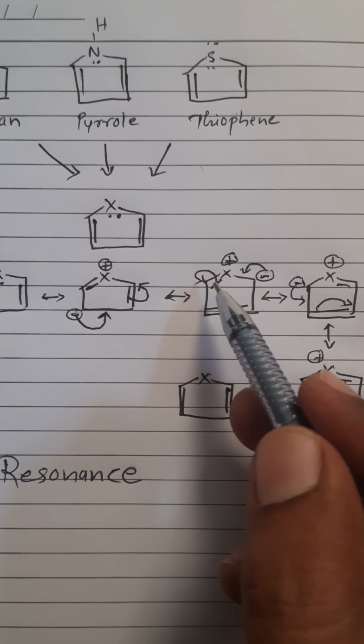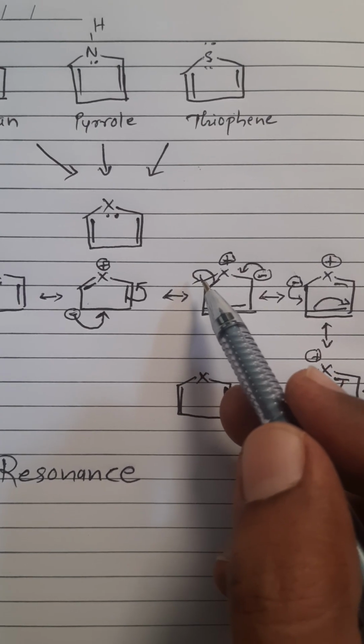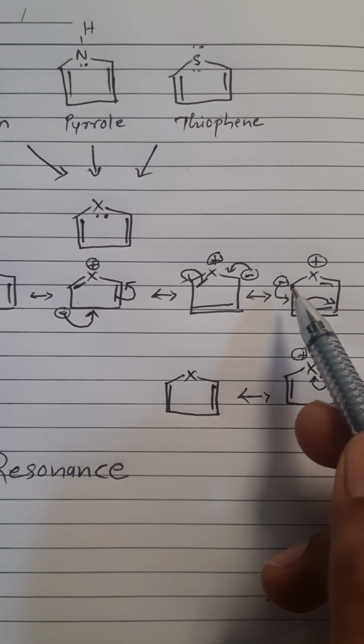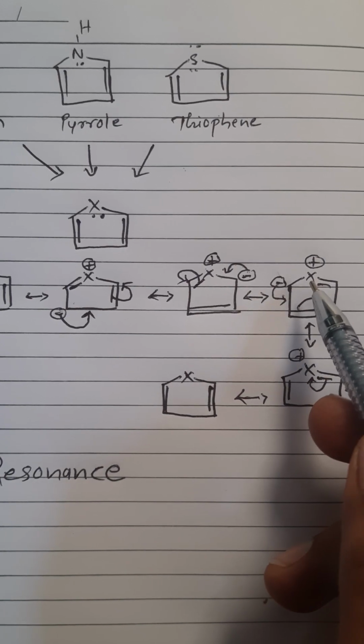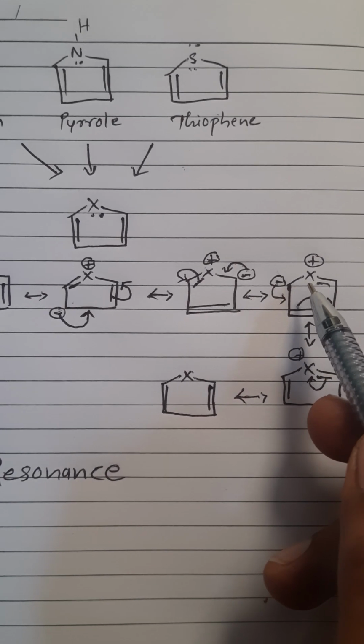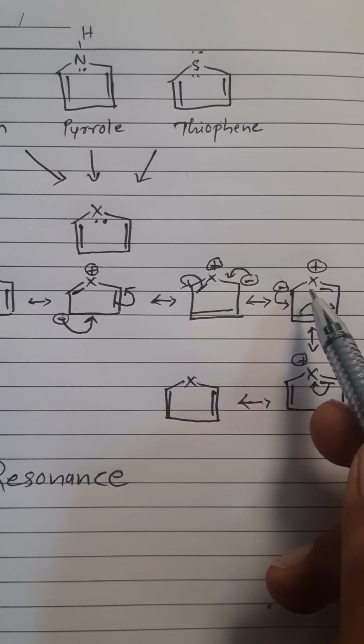and this pi bond is broken simultaneously. The electrons shift onto carbon number 2. So it is shown here. The heteroatom is still positively charged because it has a deficiency of electrons.